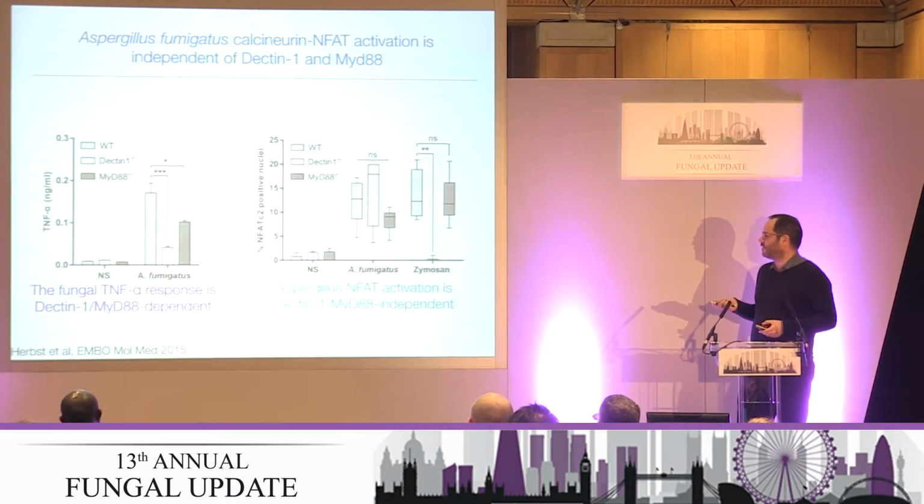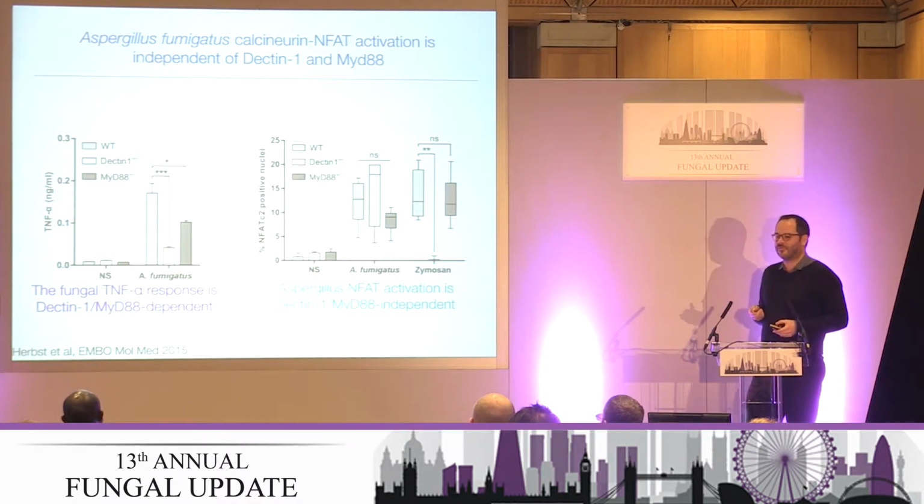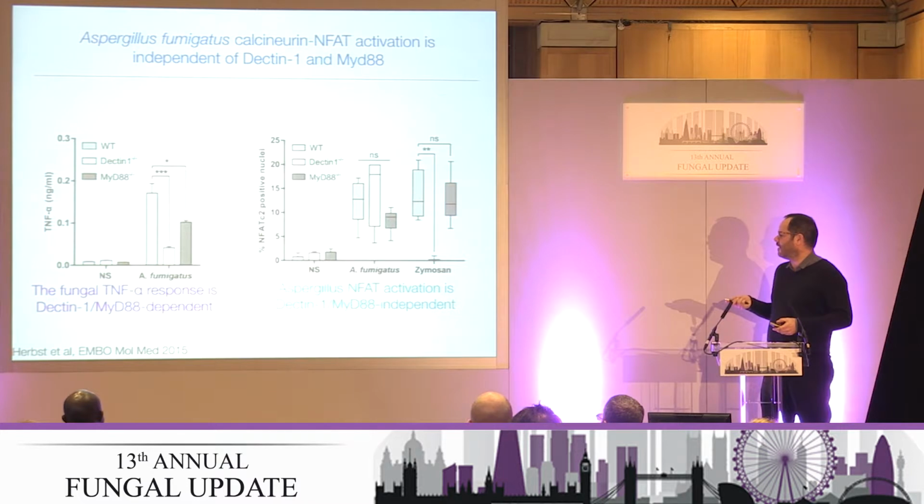We initially took the approach of looking at dectin-1, which is a primary candida C-type lectin receptor and phagocytic receptor and signaling receptor. And we saw that this was important for both signaling, and so was the MyD88 pathway, which is a downstream adapter in that pathway. However, when we looked at NFAT translocation rather than the overall TNF response, it seemed that whatever pathway was being activated in aspergillus seemed to be independent of the dectin-1 MyD88 pathway.